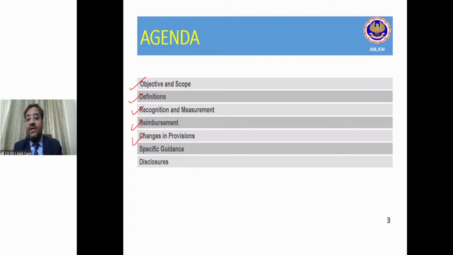So if there is a change in provision, how this change has to be accounted for, the guidance is given under this particular standard. Then under this standard, we will be talking about some specific guidance. For example, if the provisions are long term, for example, today you have to create a provision, but the settlement will happen after 5 years.